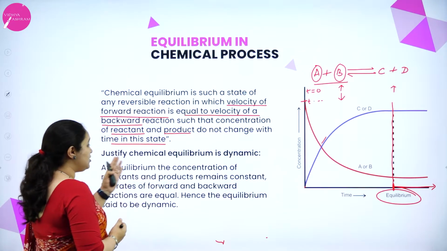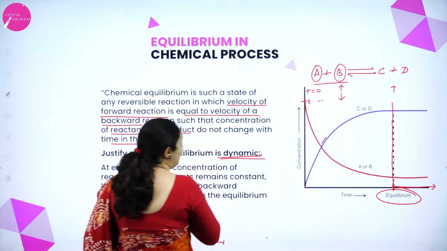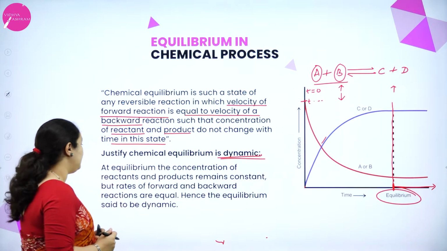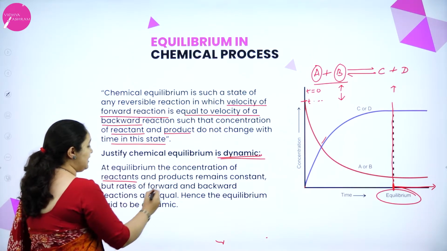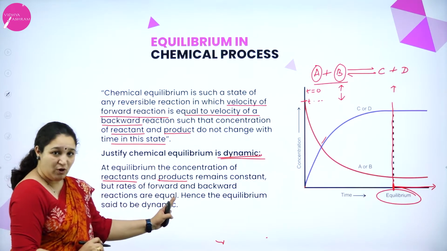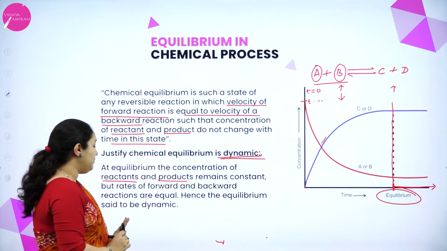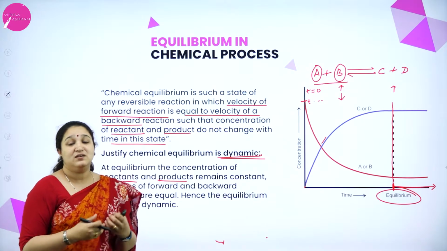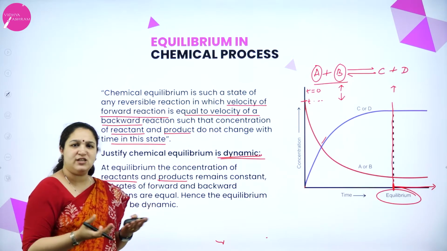Why? That is, justify chemical equilibrium as dynamic. Why do we call it dynamic equilibrium? At equilibrium, the concentration of the reactants and products remain constant, but the rates of the forward and the backward reactions are equal. Hence, equilibrium is said to be dynamic. See, when you look at the reactants, the concentration is not changing at all.